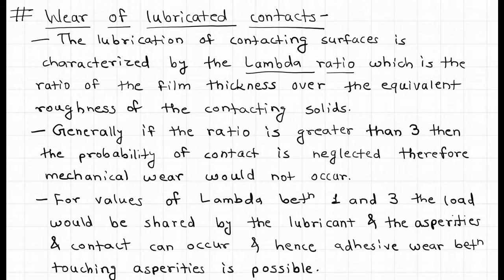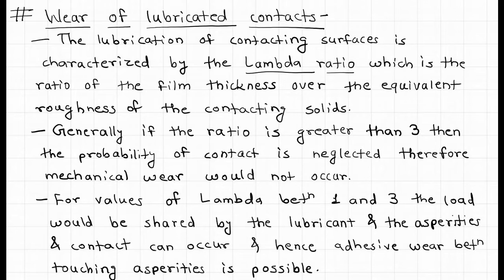The lubrication of contacting surfaces is characterized by the lambda ratio, which is the ratio of film thickness over the equivalent roughness of the contacting solids. Generally, if the ratio is greater than 3, then the probability of contact is neglected. Therefore, mechanical wear would not occur.